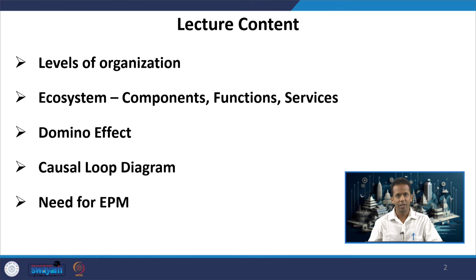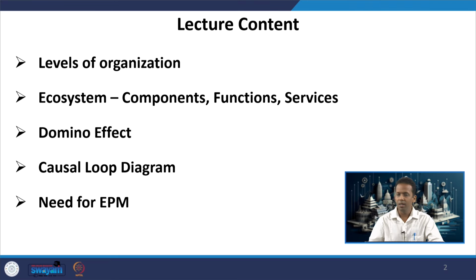The content for today's lecture: we will start with the levels of organization, where the smallest unit on this planet Earth starts from and how far we can go till the extent of the universe. Then ecosystem, some definitions of environment and ecology, the concept of domino effect, causal loop diagram, and the need for environmental planning and management.